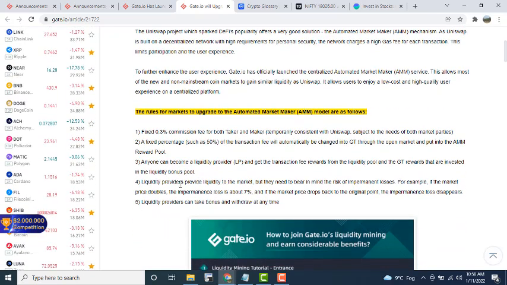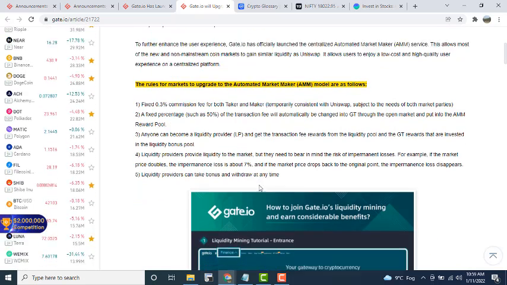Fourth, the liquidity provider provides liquidity to the market maker, but they need to bear in mind the risk of impermanent loss. For example, if the market price doubles, then the impermanent loss is about 7%, and if the market price drops back to the original point, then the impermanent loss disappears. Fifth, the liquidity provider can take a bonus and withdraw at any time.